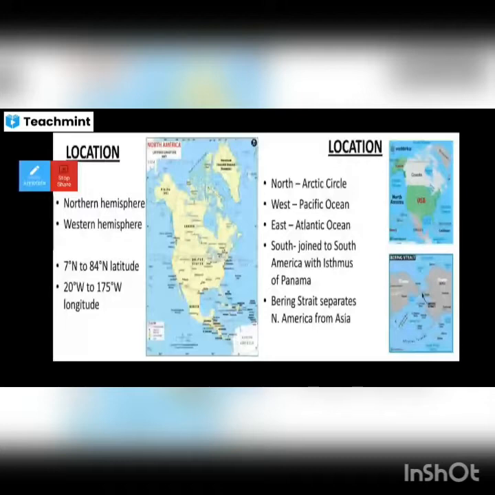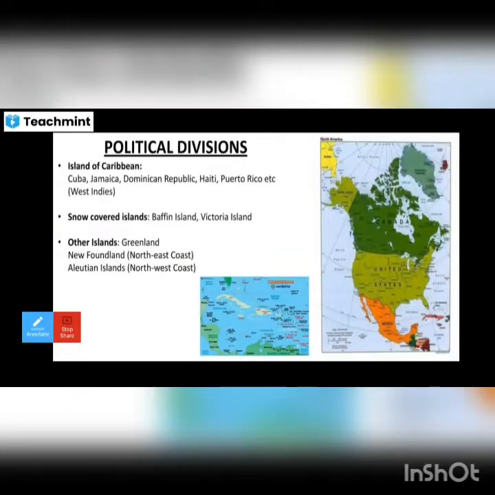There are 24 countries in North America. Canada, USA meaning United States of America, and Mexico. You should keep in your mind, Canada, United States of America and Mexico are the 3 large countries by their size in North America.